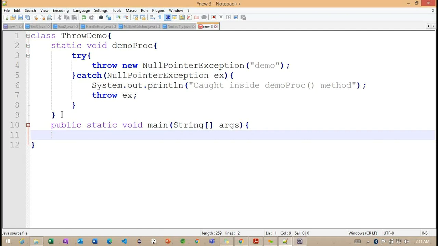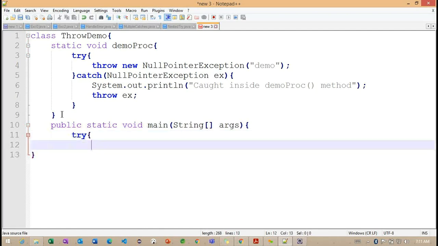Let me define this particular main method. Here I'm trying to work with the try. Why am I working with the try here? Basically, this particular catch is rethrowing an exception.